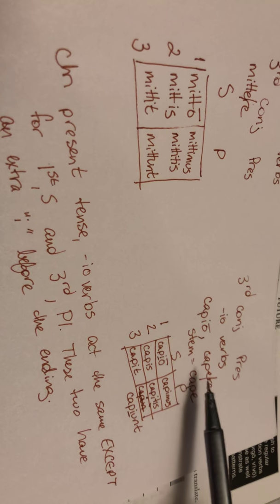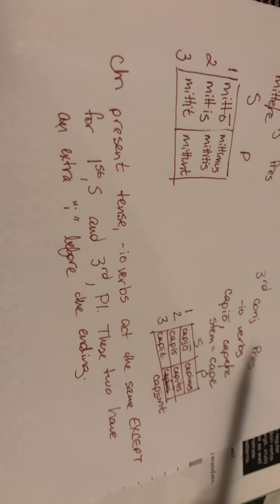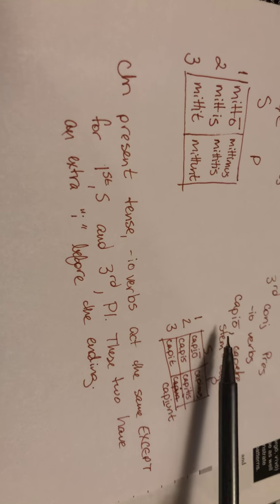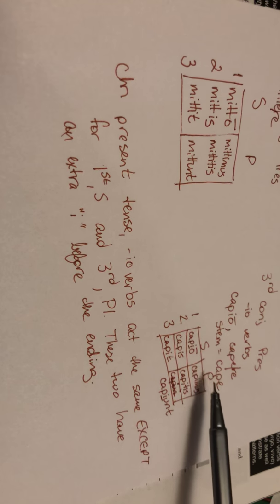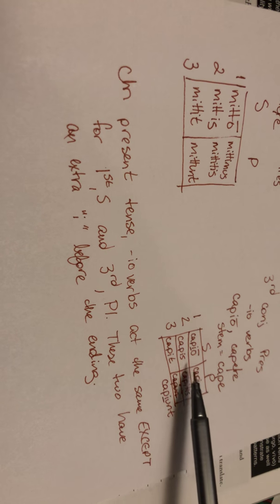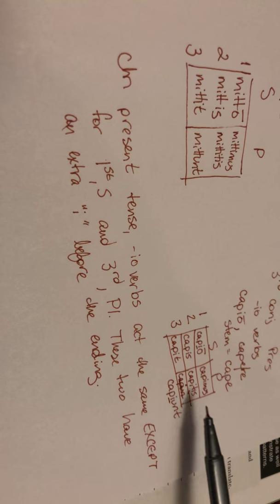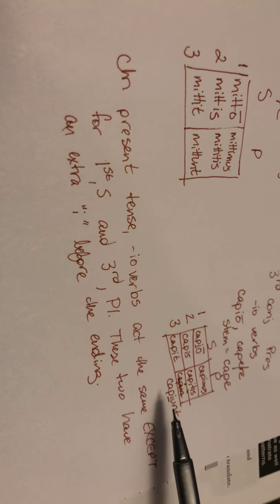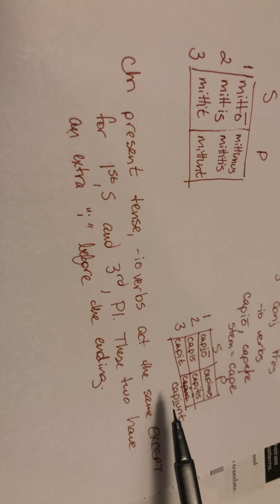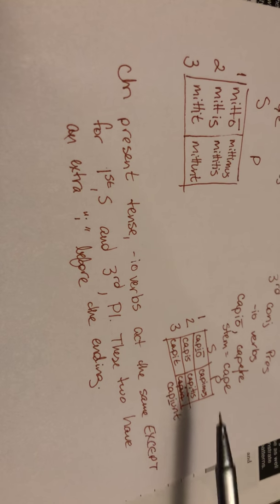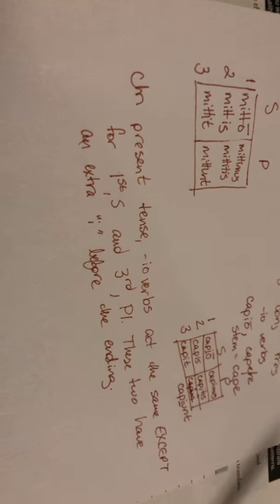I drop off that RE and I have cape. And then here's my chart. I have capio, which I know from up here, and then again the weak E changes to an I. Capis, capit, capimus, capitis. And then the third person plural is, I think, the biggest difference, capiunt. So that I actually gets inserted before the ending.